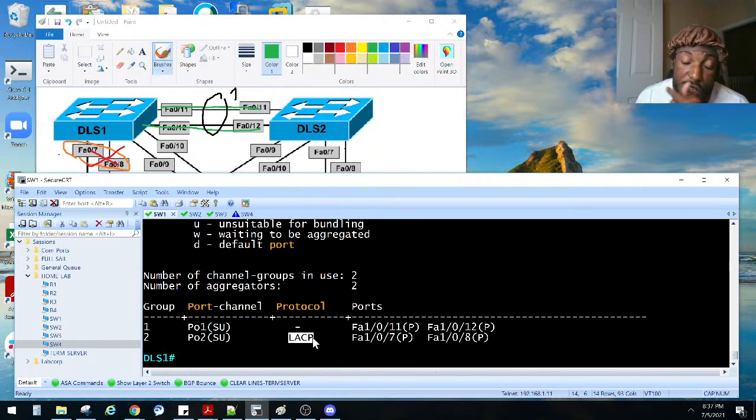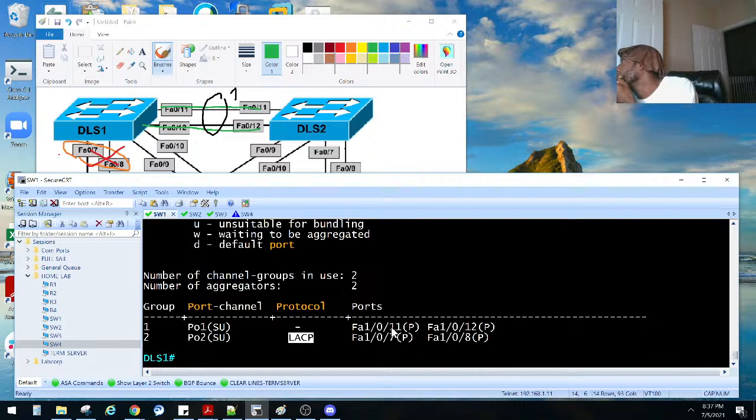So like I mentioned, this is the open standard protocol, whereas PAgP is Cisco proprietary. And like I said, I don't remember who it was. It might have been Pete, one of you guys. I can't remember. One of y'all said that in there.